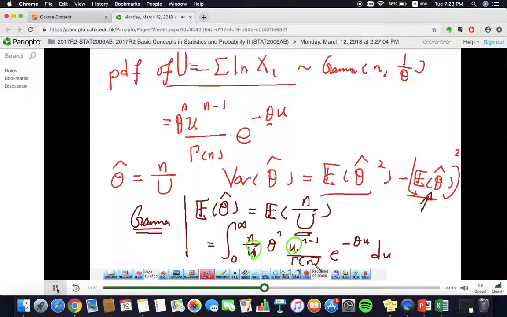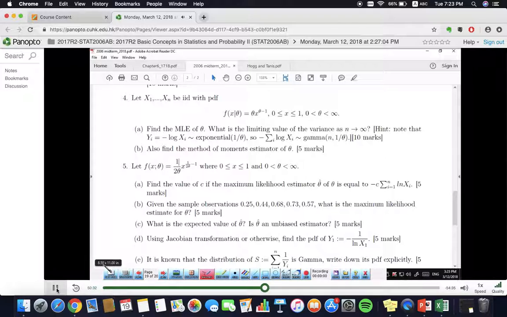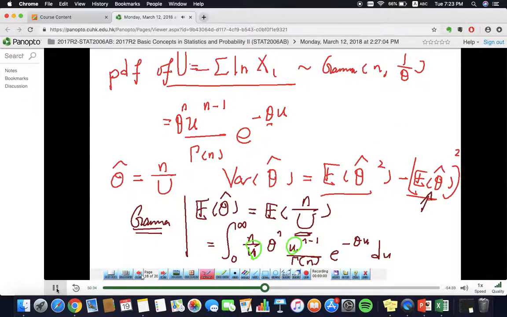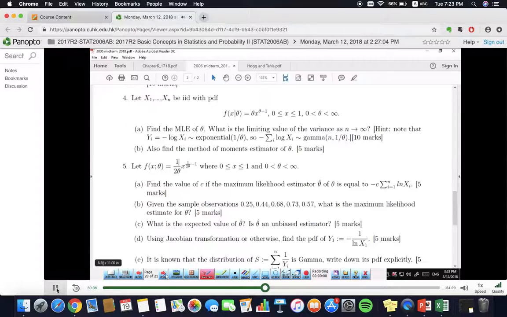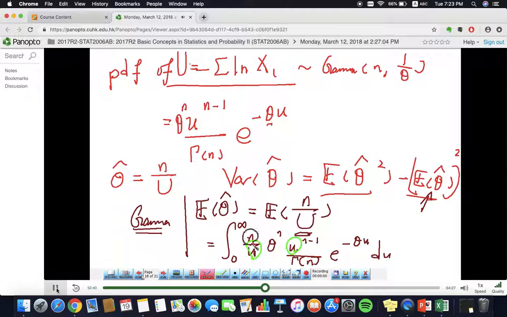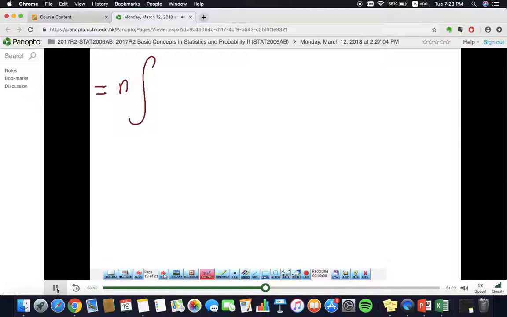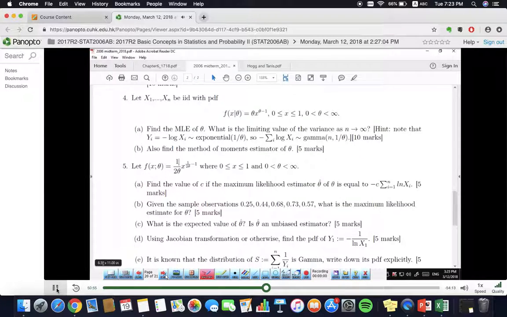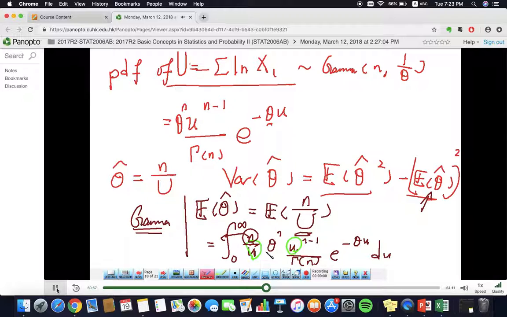Okay, and then we move to the next bit. So here we got the integration. That is equal to n. I factorize this n out. I take this n out. Okay. And hence what we got, integrating from 0 up to infinity, u n minus 2, theta still to be n. Okay, theta still to be n.